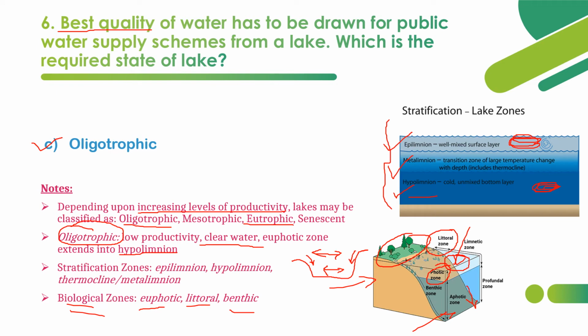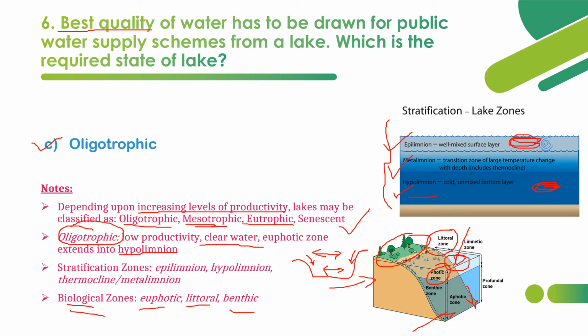Eutrophic means high vegetation content, and algal bloom will be there in eutrophic zone. And what is senescent? In the senescent zone, the most decomposed organic matter will be present, so that the lake will be of a black tarnish color. So lake water will be highly black, and highly decomposed organic matter will be present in the senescent zone. Mesotrophic means a somewhat medium level of vegetation matter will be found. In the oligotrophic, low productivity, no vegetation matter will be found.